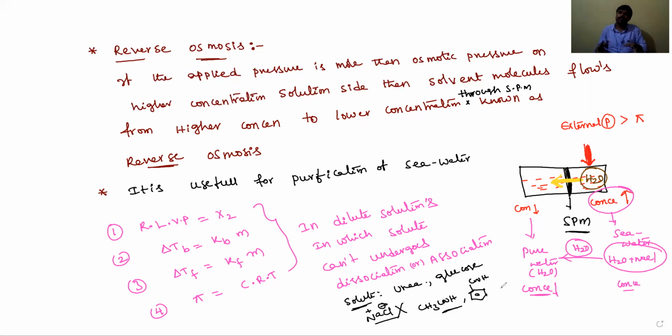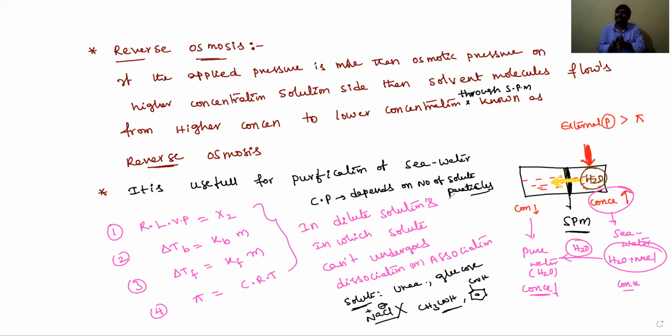Under those conditions, how are the colligative properties changing? Already we know that colligative properties depend on the number of solute particles. If dissociation takes place, solute particles will increase. If association takes place, the molecules are dimerized, meaning combining takes place, then the number of particles is decreasing, which means colligative properties are decreasing.